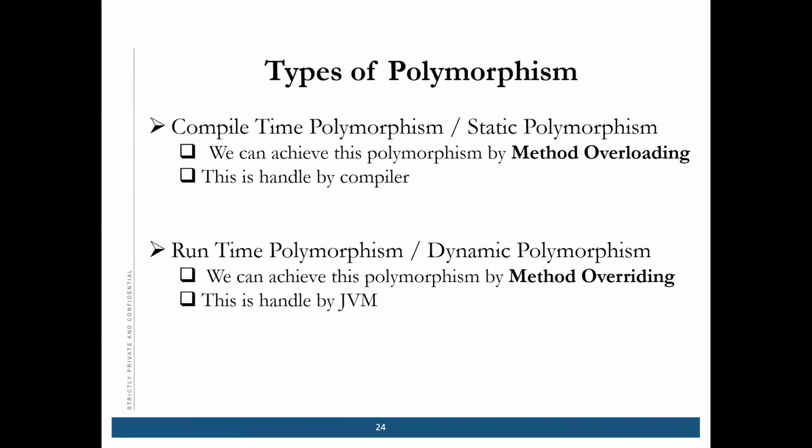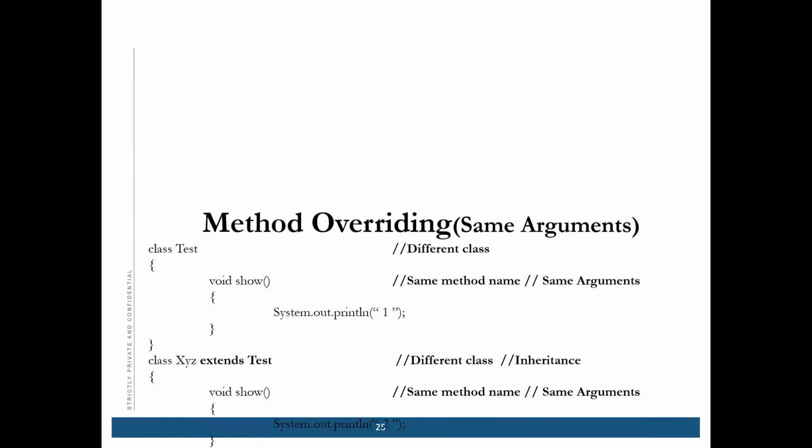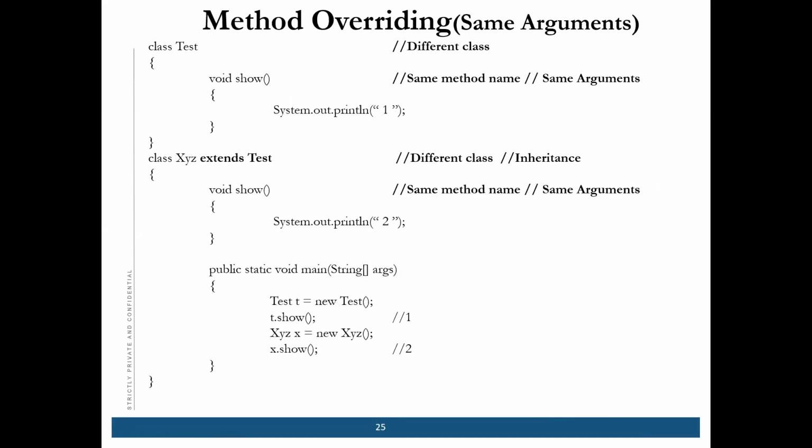As we know, there are two types of polymorphism. Now coming to method overriding. There are two classes, test and XYZ. In XYZ we are extending test, so we can take all the test methods inside the XYZ class.